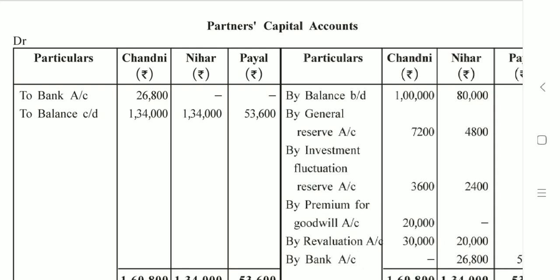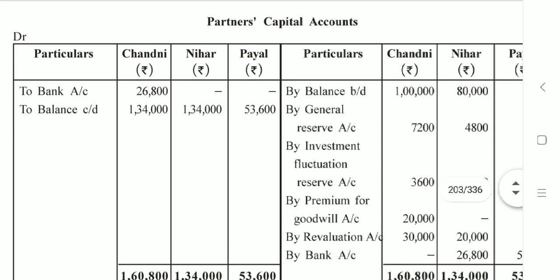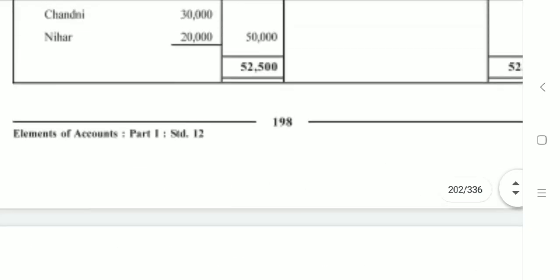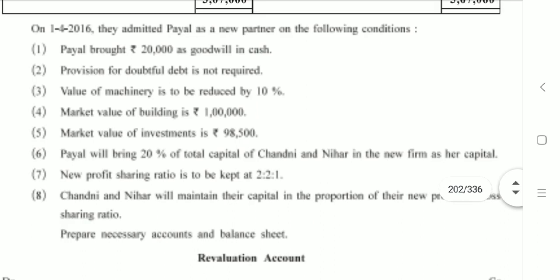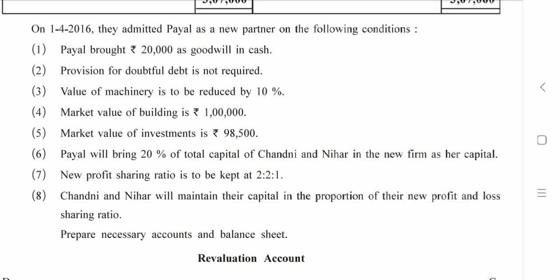Now we are supposed to convert this balance in new ratio. The capital is to be kept in new proportion. That is what they say. तो ये एडजस्टमेंट भी हम लास्ट में ही करेंगे. टोटल करने के बाद ही ये एडजस्टमेंट सीखा जा सकता है. Okay? So there are overall 8 adjustments. We have gone through all the adjustments and we are left with the 6th and 8th adjustment only, which can be done at the end.